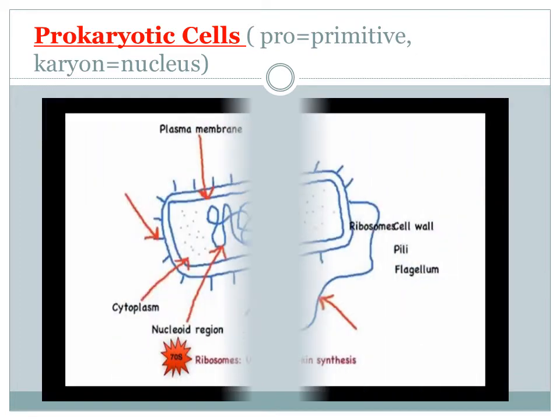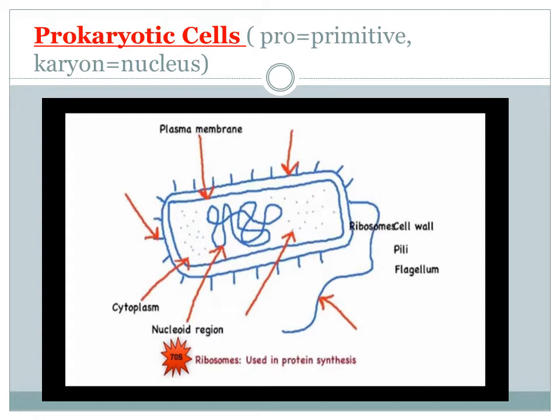Just have a look at this diagram. You can see constituents of the nucleus are suspended in the cytoplasm. Now, what are the constituents of the nucleus in this type of cell? There is only one chromosome. There are not many constituents of the nucleus here. Nucleolus is absent and only one chromosome is present that remains suspended somewhere in the cytoplasm. The region where this chromosome remains suspended is called the nucleoid region.